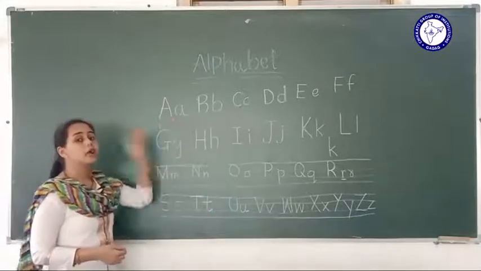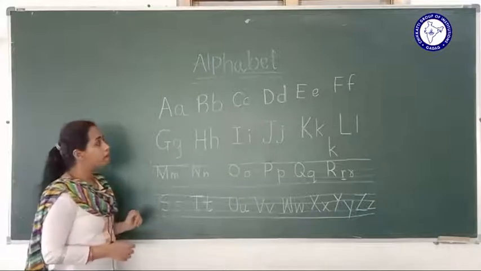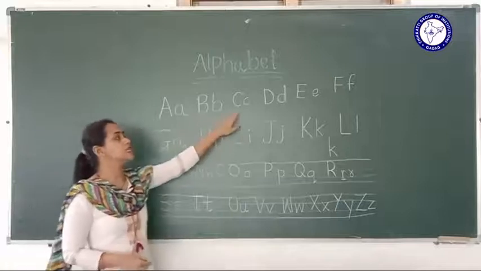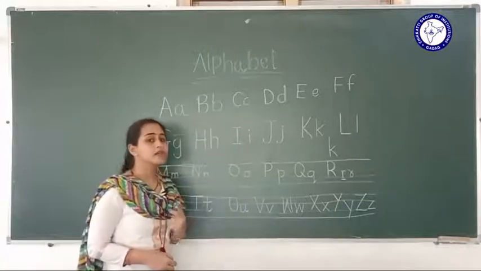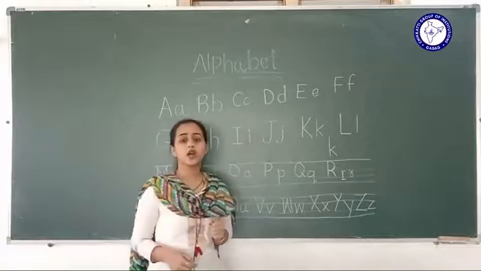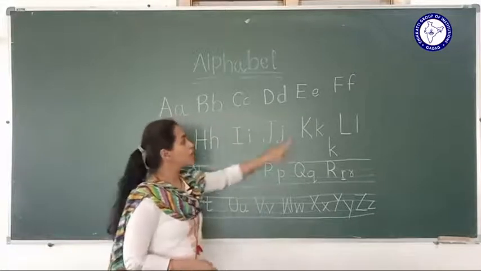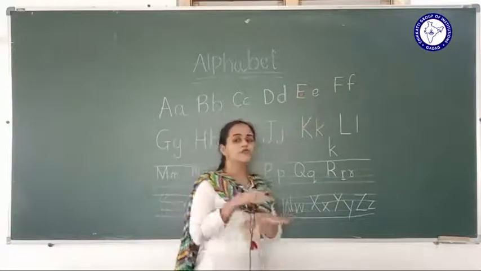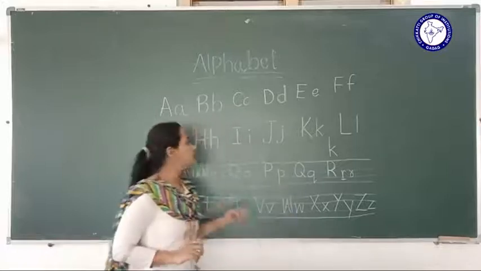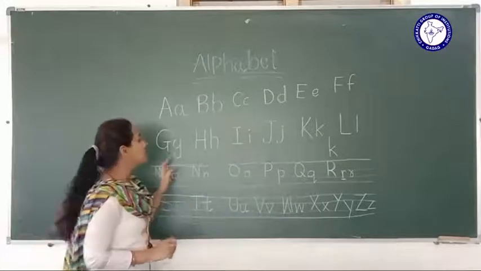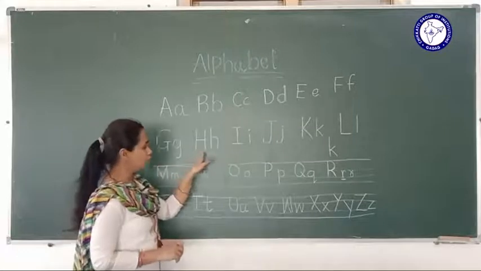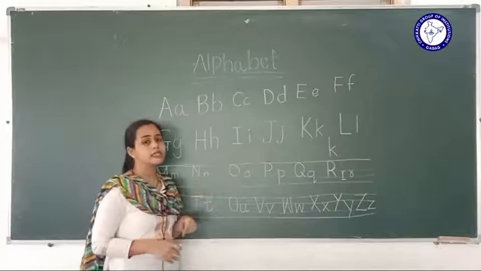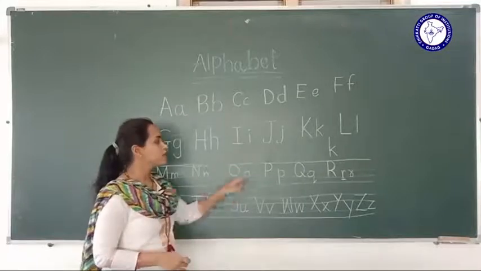So A for apple, apple. B for ball, ball. C for cup, cup. D for dog, dog. E for elephant, elephant. F for fish, fish. G for gun, gun. H for house, house. I for ice cream, ice cream.